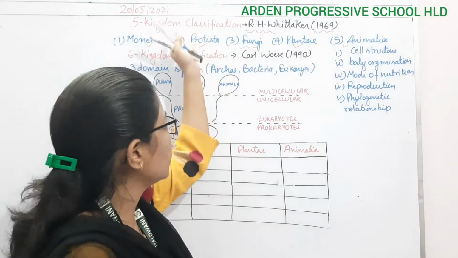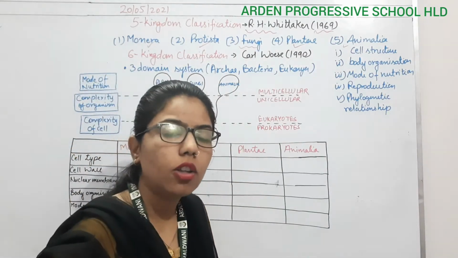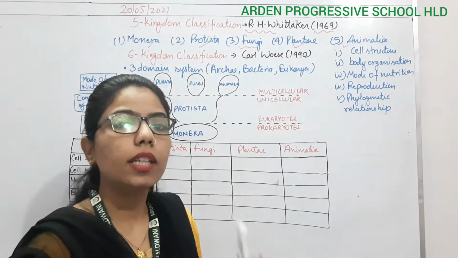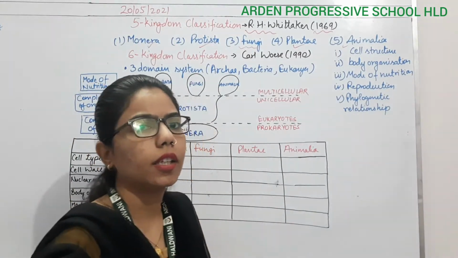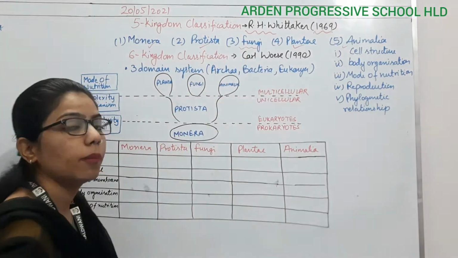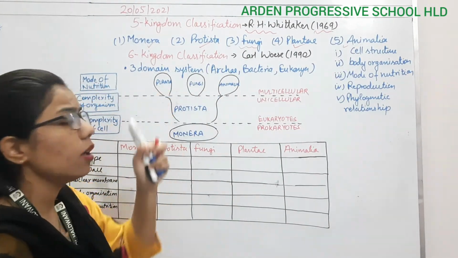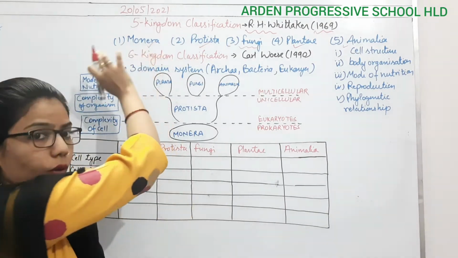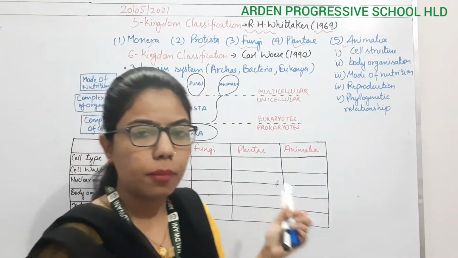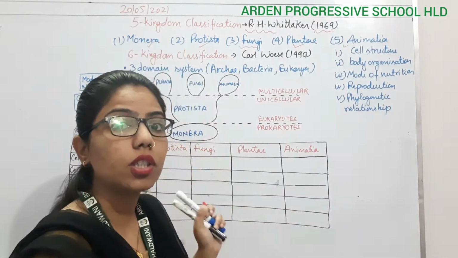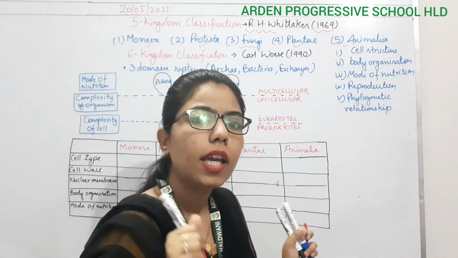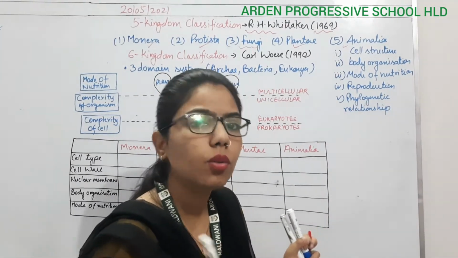Okay, and before that, what was happening? The cellular organization was somehow different. So if the cell organization is different, that's why we have given a different kingdom for the fungi right here. So now how many kingdoms do we have? Monera is for the bacteria. Protista is for, we can say, the amoeba-like organisms, which are single cellular, or unicellular, as well as eukaryotes.